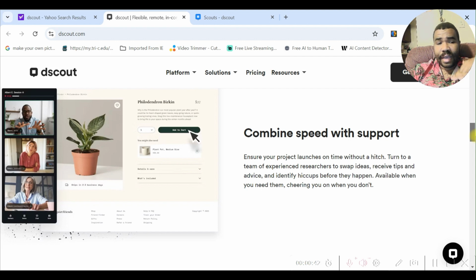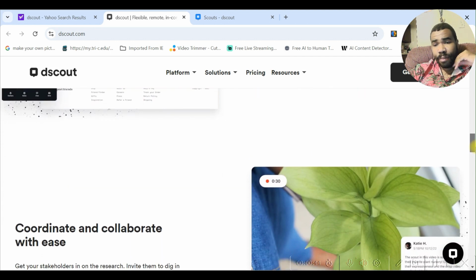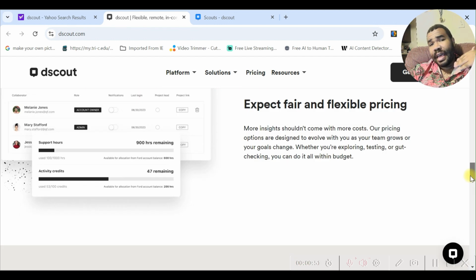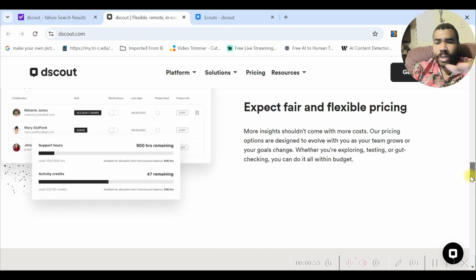Now, if you haven't heard of Dscout, Dscout is a mobile app where you can participate in different research studies of their projects. They might have a project for wanting to know about your lifestyle.